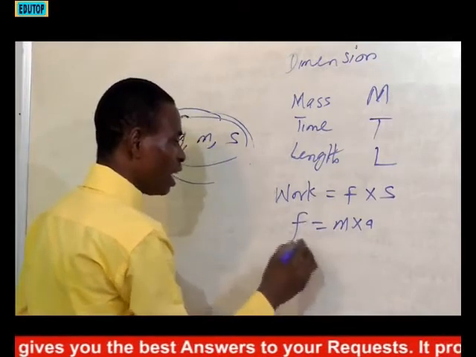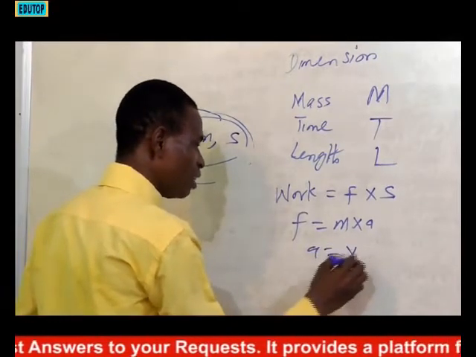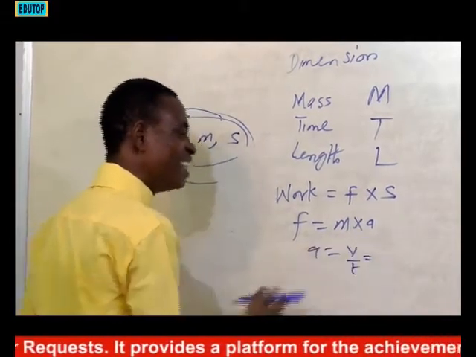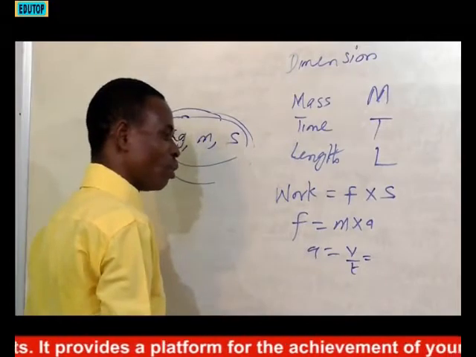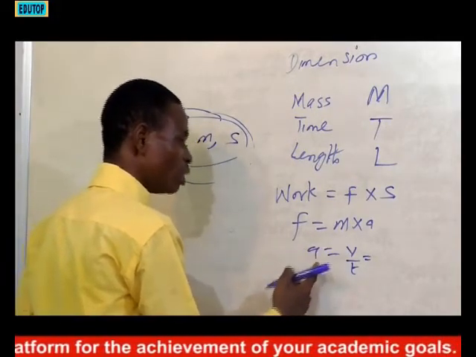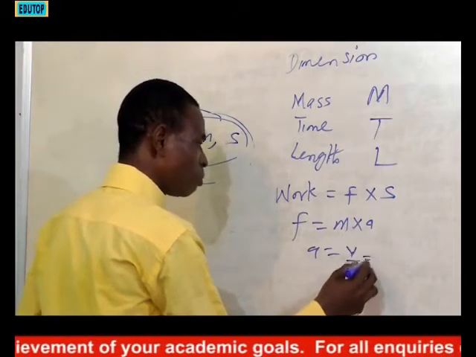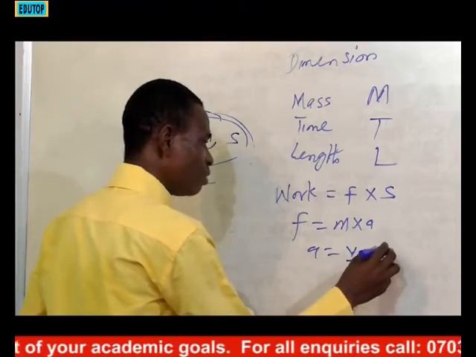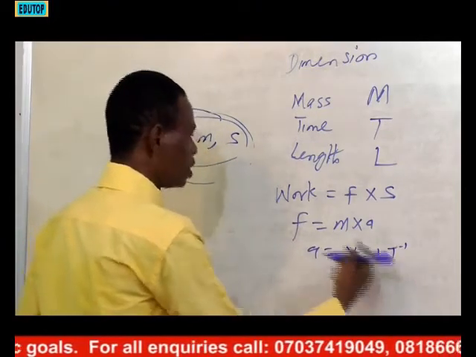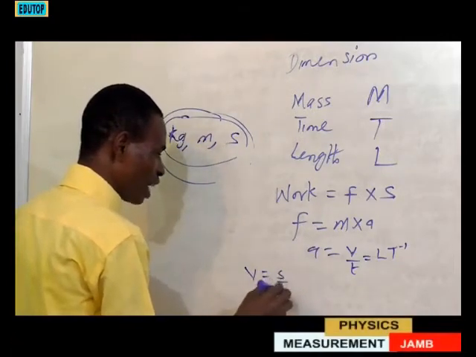Just be following me. Acceleration, as I have told you, is velocity over time. And velocity itself is distance over time. Okay? So to write the dimension of acceleration, if velocity is distance over time, then we are going to have LT minus 1. You may be wondering, how do we get this? Let me split it for you. Velocity is distance over time.